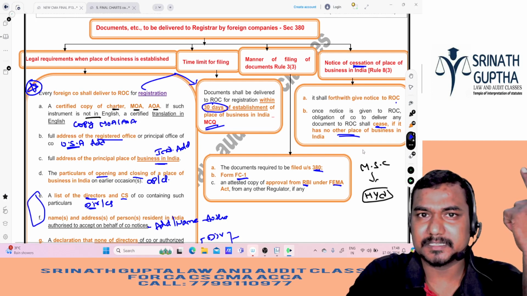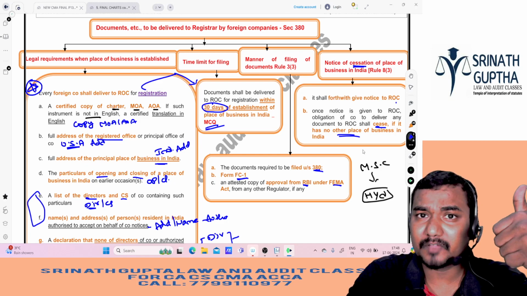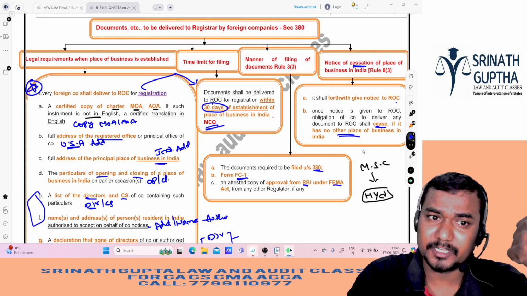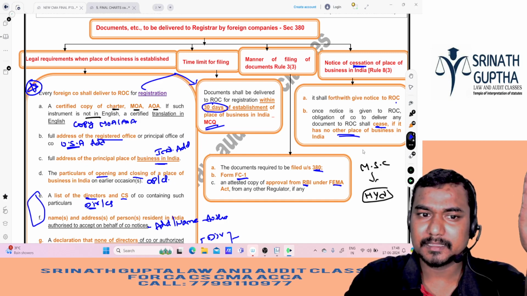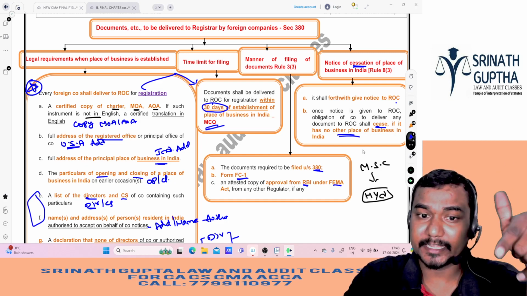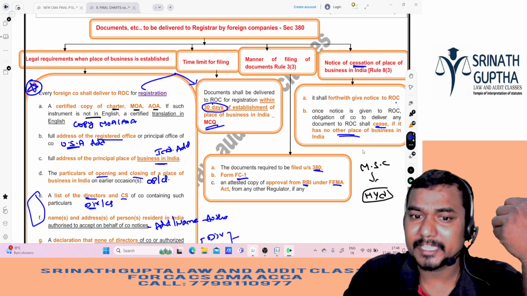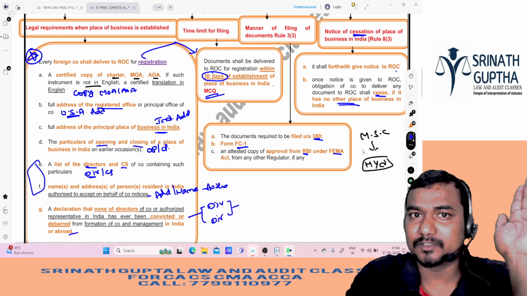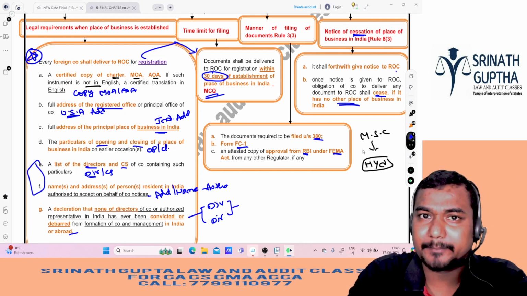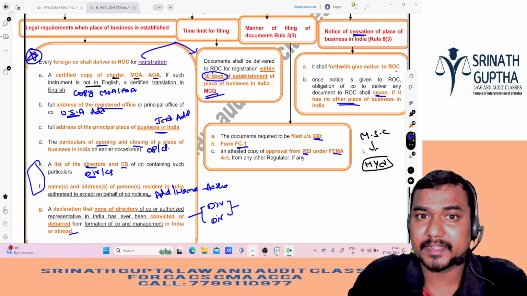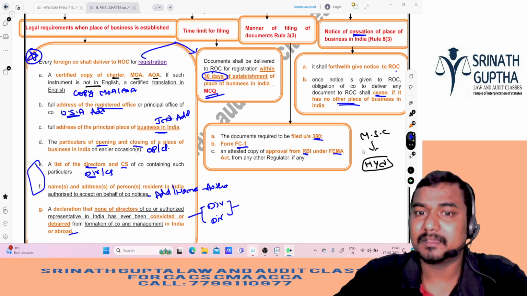So if you want to start the business in India, you have to register with the ROC. For that, the original MOA, and if it is not in English, translate it into English. Foreign address, Indian address, date of opening, date of closing, and directors and CS names in India, and who is authorized to receive the notices on behalf of the foreign company in India, and a declaration that they are the good people but not the bad people. They are not convicted. They are not debarred from formation and management of a company in India and abroad also. And all these documents we have to give to ROC within 30 days in form number FC1.